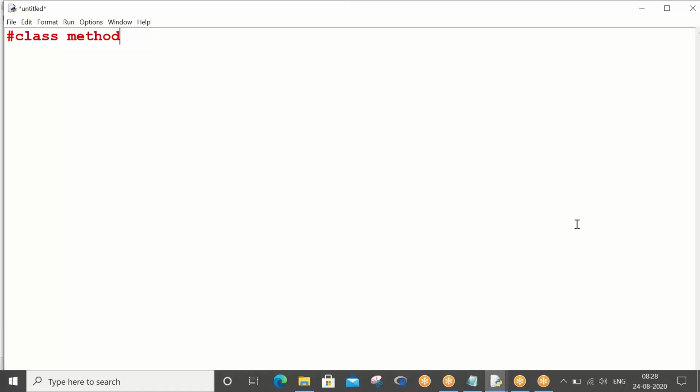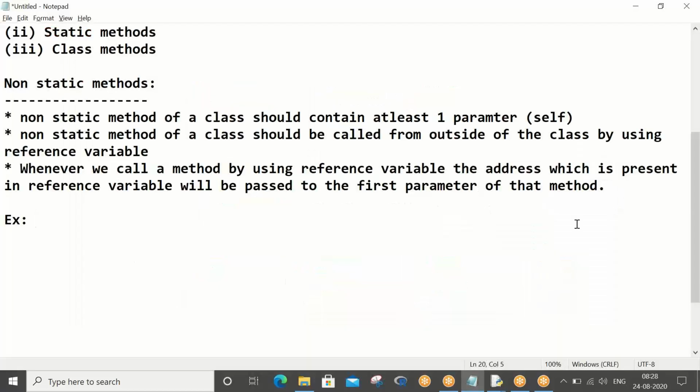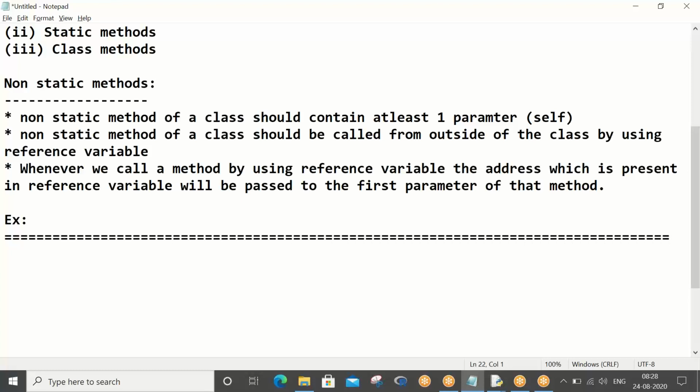Let me give some points about this. You have to go back to one concept called decorators in your Python. You remember decorators concept?